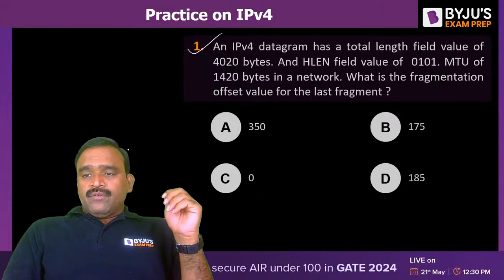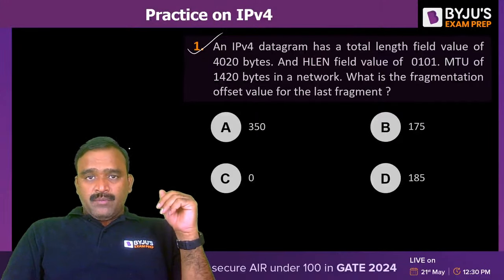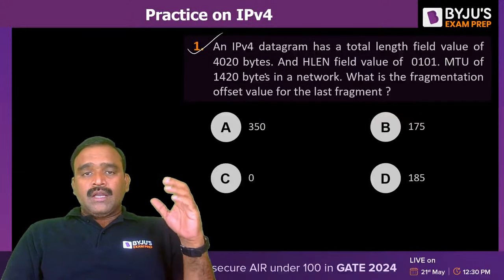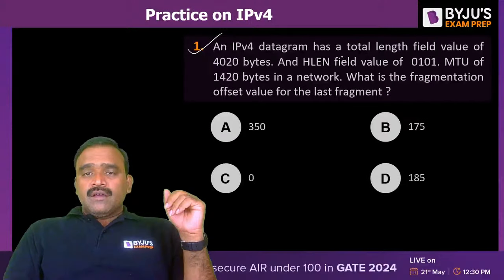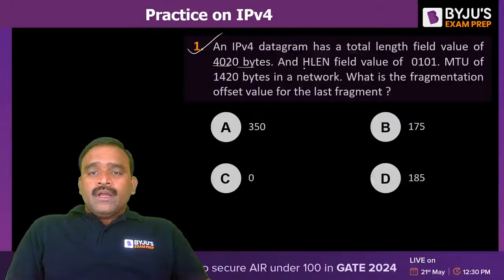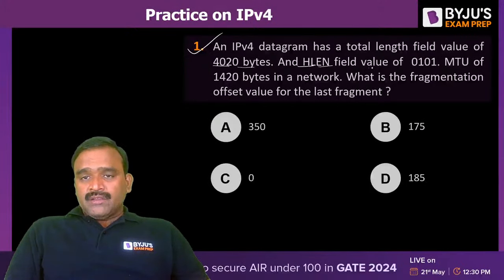Practice on IP version 4. I think most of you might be knowing what is IP protocol. IP is Internet Protocol and IP version 4 is a 32-bit IP address. An IP version 4 datagram has a total length field value of 4020 bytes and HLEN, the header length field, value of 0101, and MTU, the maximum transmission unit, is 1420 bytes in a network.